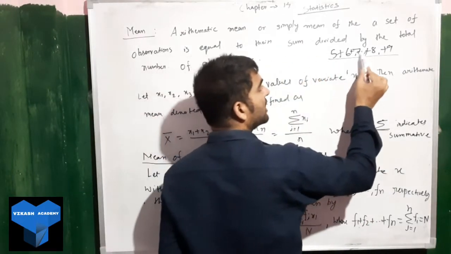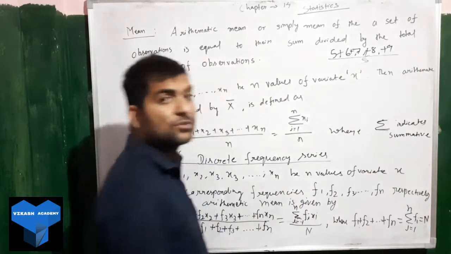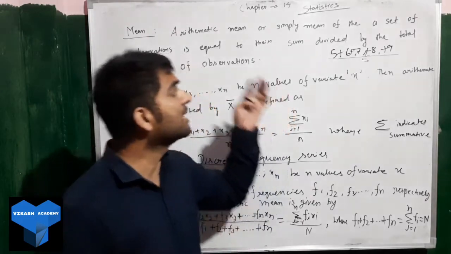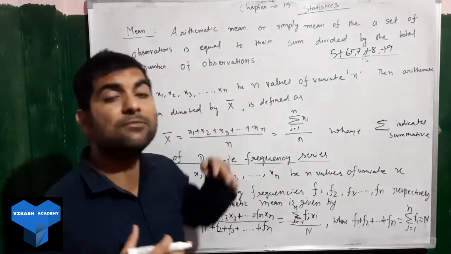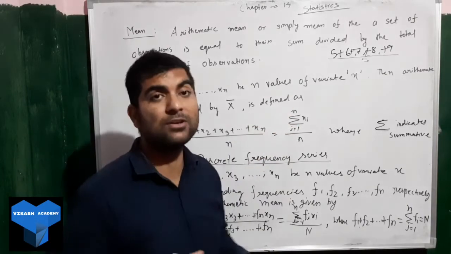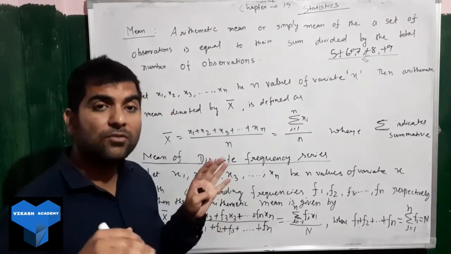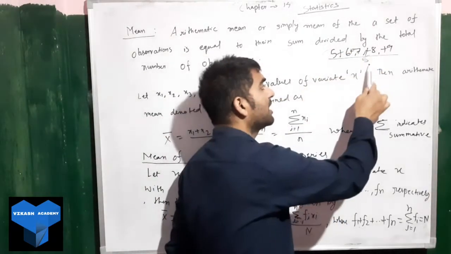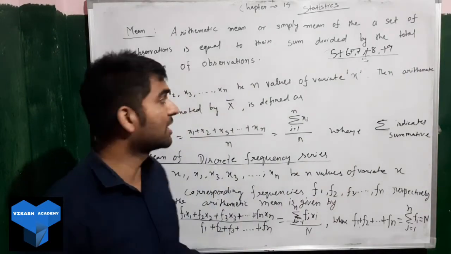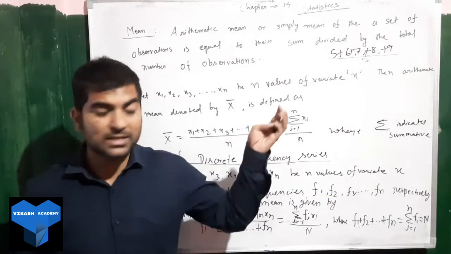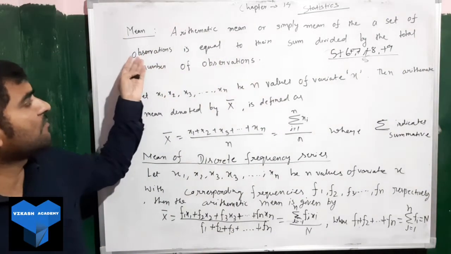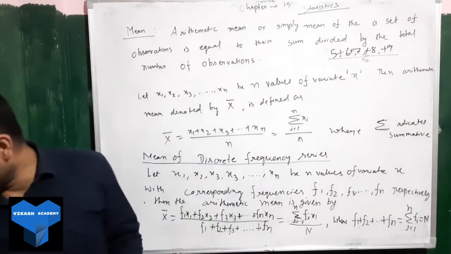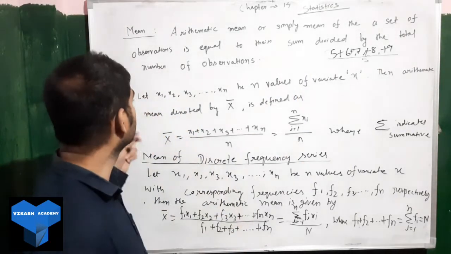So count: 1, 2, 3, 4, 5. So divide by 5. That way we can easily find the mean. So how will you find the mean if a question comes in your exam? Mean is the sum of the observations divided by the total number of observations. If I give you any numbers, you have to add them, count the total number, and divide by that number. Clear about that? So what is the arithmetic mean? It is the sum of the observations divided by the total number of observations.